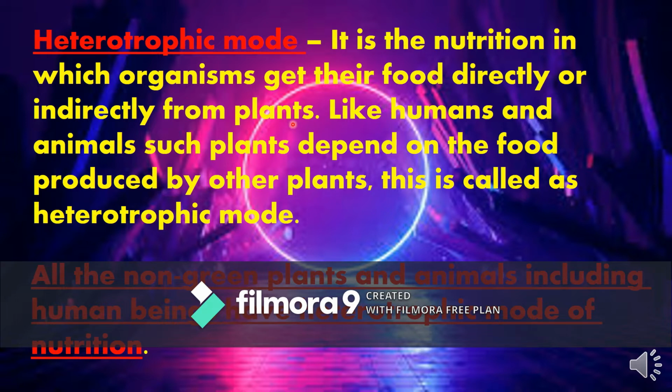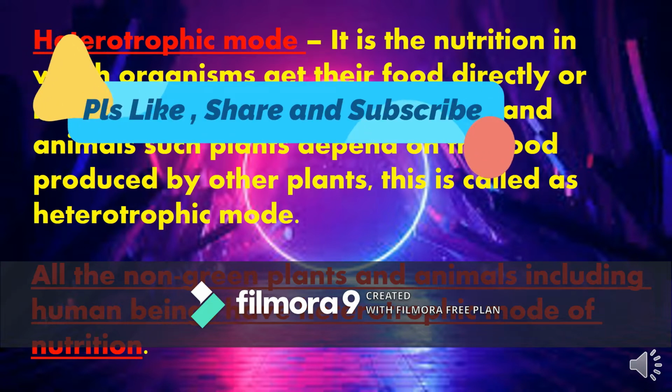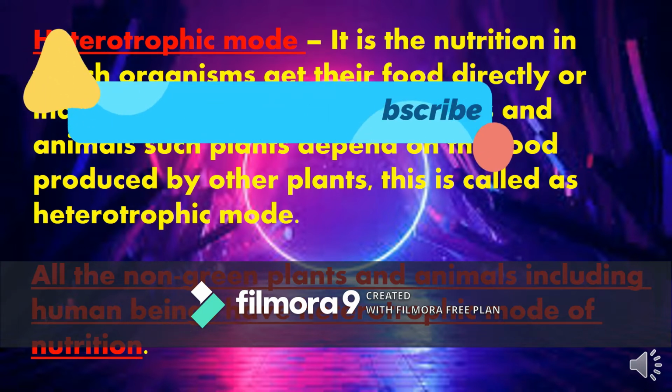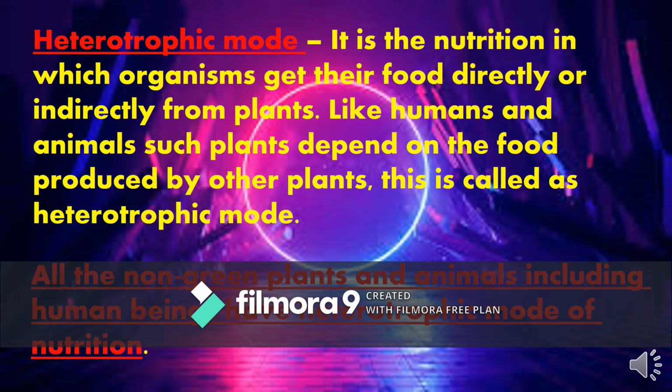Like humans and animals, such plants depend on the food produced by other plants. This is called the heterotrophic mode. All the non-green plants and animals, including human beings, have a heterotrophic mode of nutrition. Yes, it's very clear, and we have learned how the plants are preparing the food and why they are called autotrophs. And here it's about the heterotrophs. Yes, quite interesting, right?